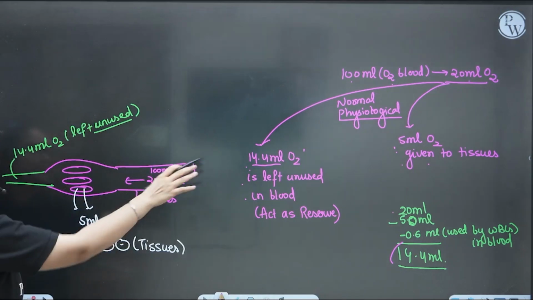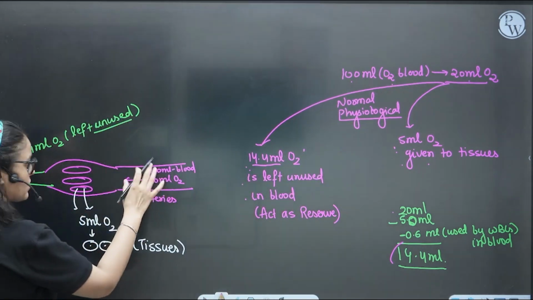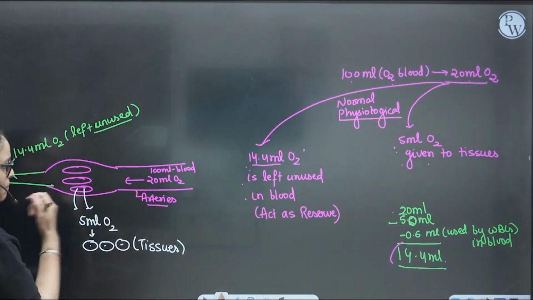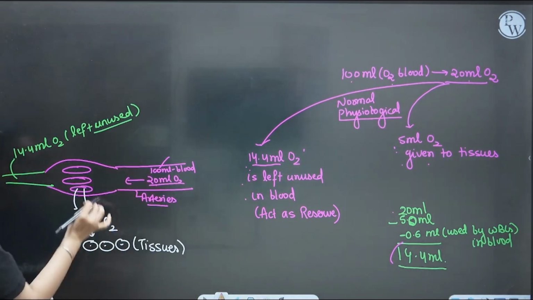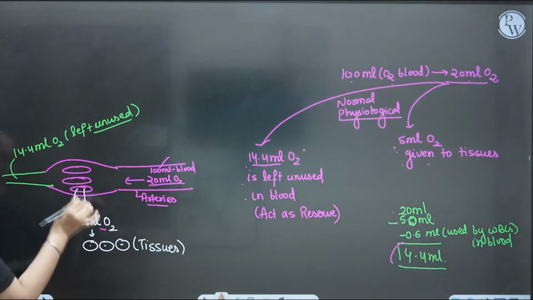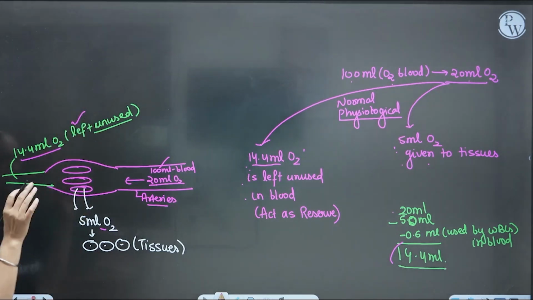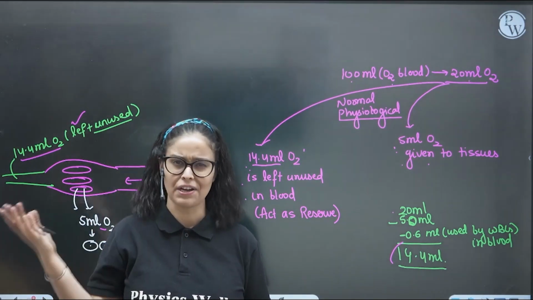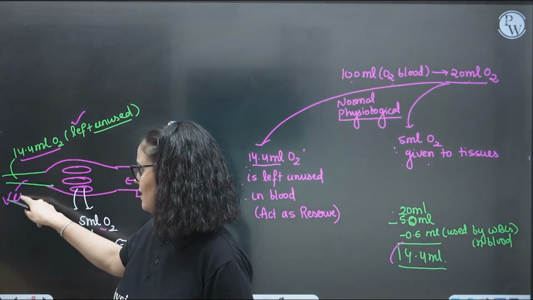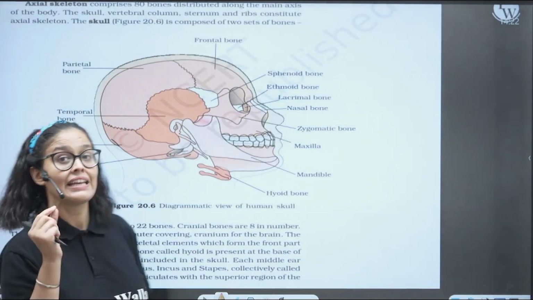Okay. So kids, this is the complete NCERT line, which you have to understand nicely. I have just made this interpretation. Suppose this is the artery bringing oxygenated blood. 100 ml oxygenated blood carries 20 ml oxygen. Out of 20 ml oxygen, 5 ml is given to tissues. And 0.6 ml used by these WBCs also. Approximately 14.4 ml left unused in the deoxygenated blood now, right? So means after oxygen is utilized by tissue, it will be converted into deoxygenated blood in the veins, right? So this is the complete concept, and this is how you have to read NCERT line.